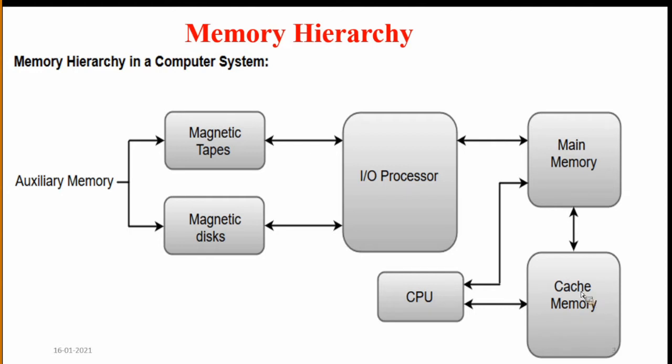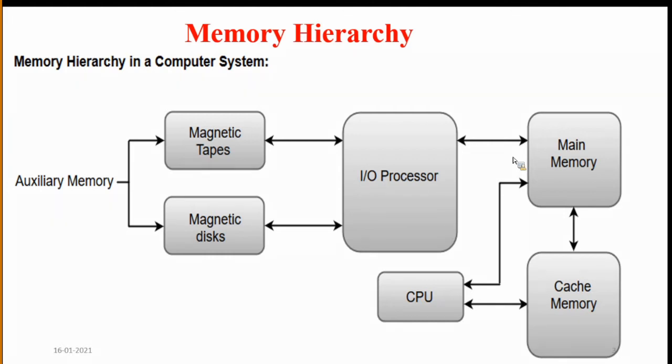Main memory access time is slower when compared with cache memory. The frequently used instructions are moved by the operating system, the IO processor or DMA from main memory to cache memory, so the CPU can access them in a faster manner. So we can say easily, a cache memory is one that can be accessed faster.